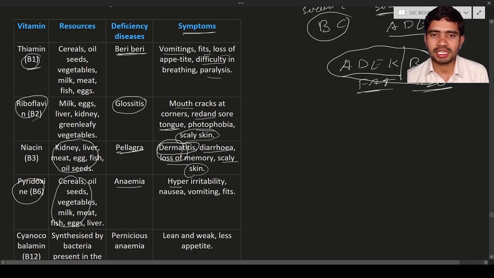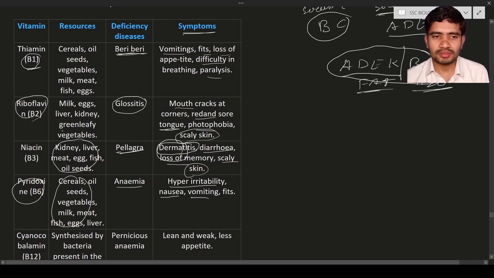It is going to cause irritability, hyper irritability. So they are not stable. Their mental conditions are not stable. Why? Because due to the deficiency, they will feel irritated all the time. They will get irritated, and that is known as hyper irritability. Next, the nausea, headache, and also vomiting, fits, etc. So it is due to the deficiency of pyridoxine, that is B6.